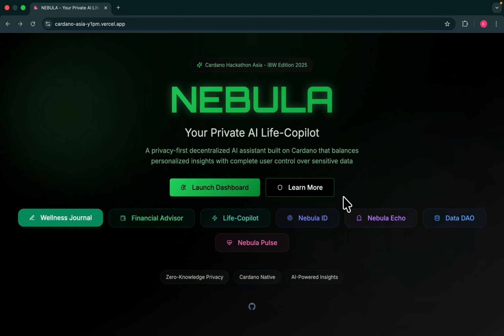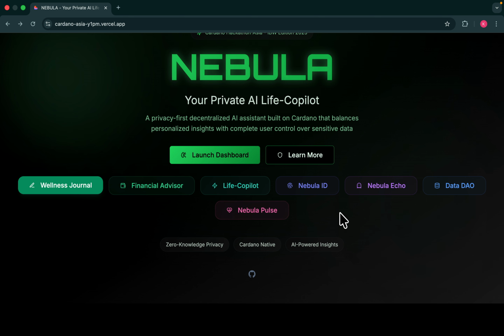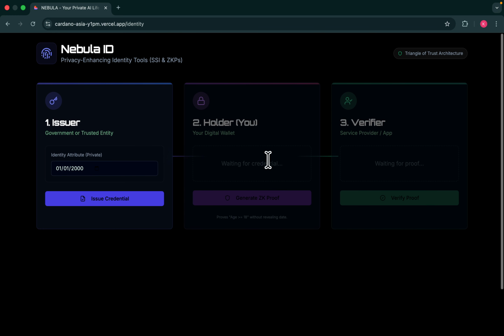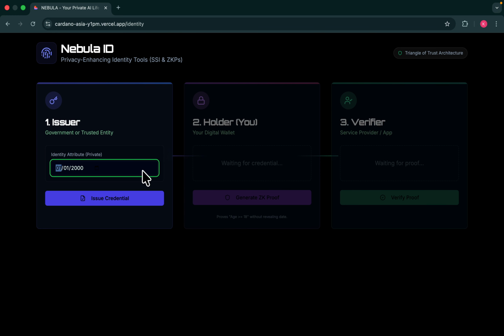We will discuss much more about this, like how live copilot works, which is similar to that, and we'll see how we have integrated Nebula ID. It is just a sample of how it works.